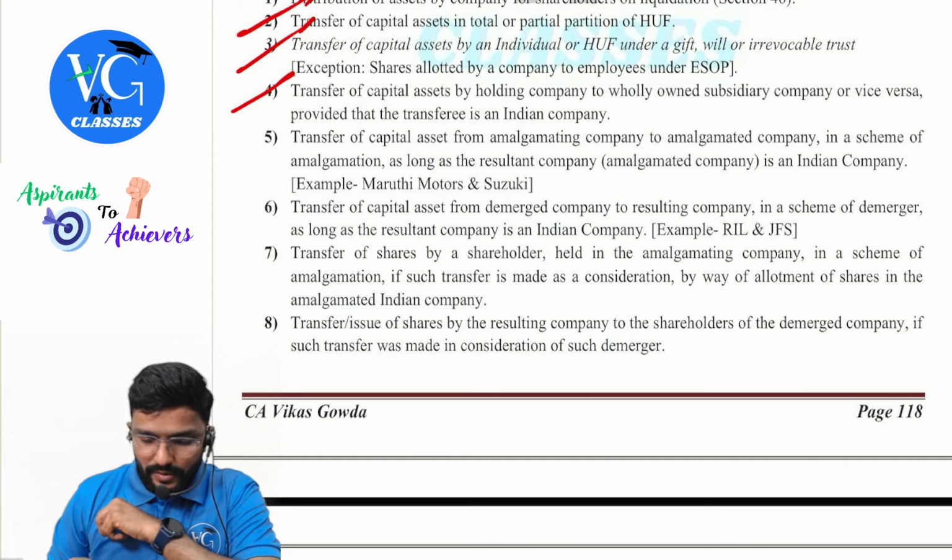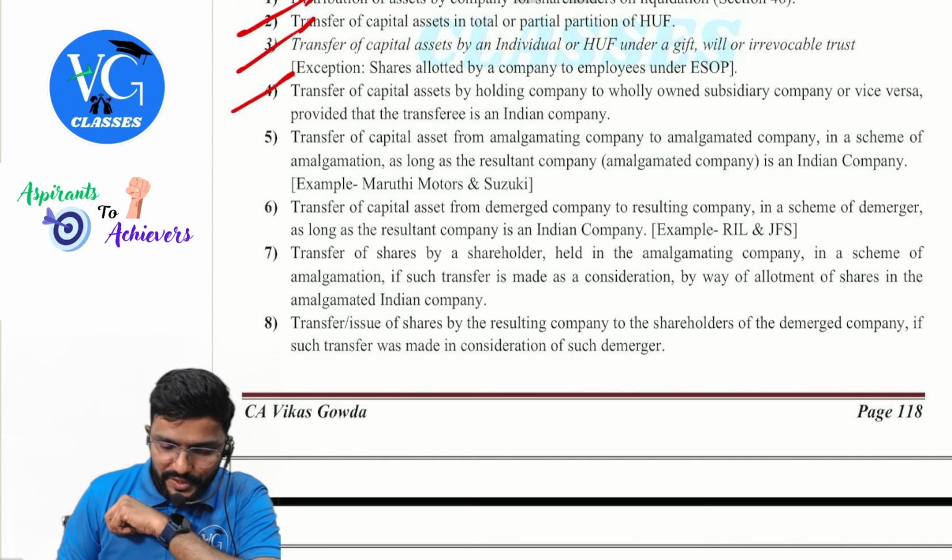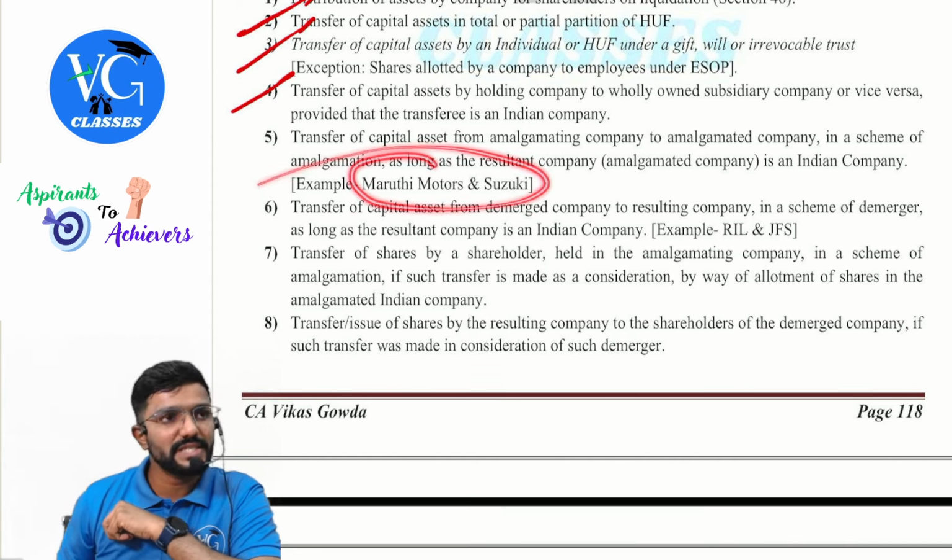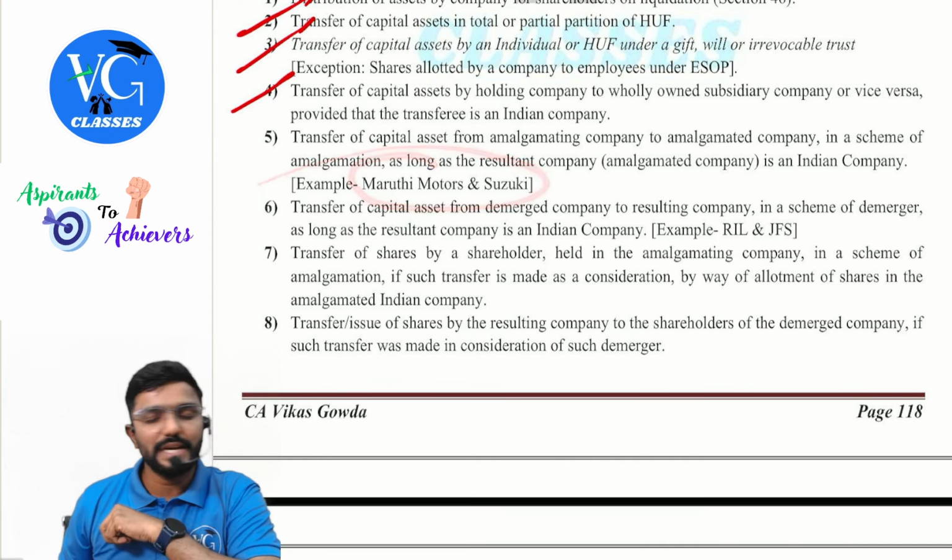So I will take the example for amalgamation, Maruti Motors and Suzuki. They got amalgamated long back, not today or yesterday.